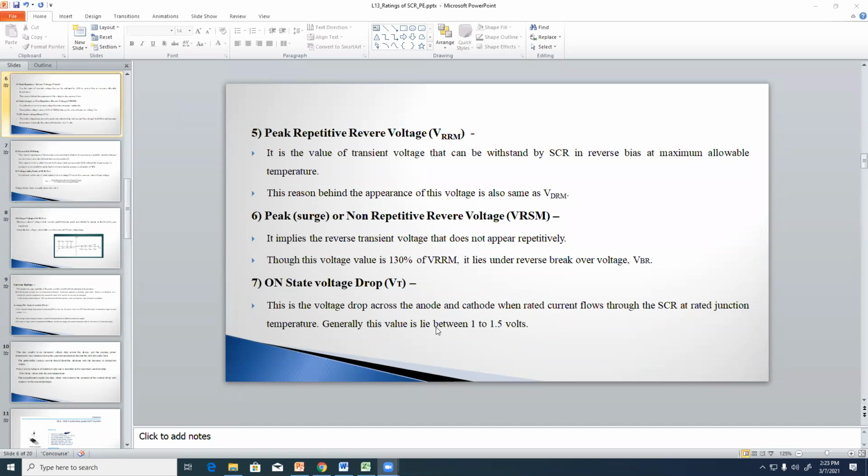The voltage drop across the anode and cathode when the rated current flows through the SCR at rated junction temperature, as the temperature increases. Generally, these values lie between 1 to 1.5 volts. Clear?